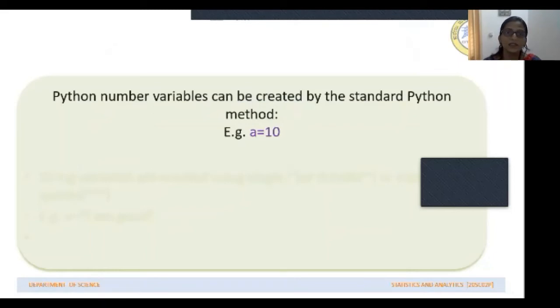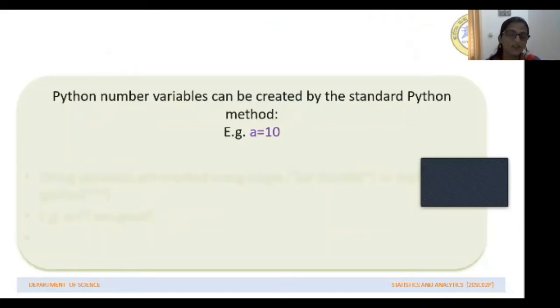Next, a Python number variable can be created by the standard Python method. That is, you just have to assign a value to the variable. For example, if you write A is equal to 10, that value 10 is assigned to variable A. Then throughout the program, instead of using 10, you can use the variable name A wherever you want to use 10.